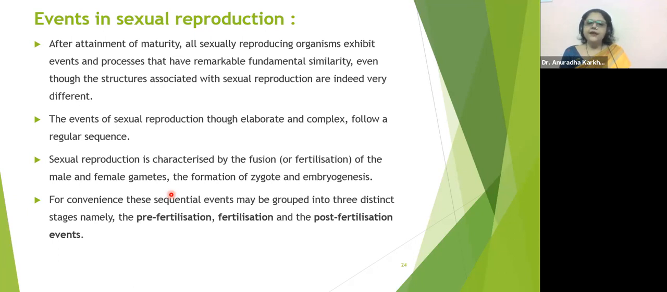Sexual reproduction is characterized by the fusion or fertilization of the male and female gamete, the formation of zygote, and embryogenesis, that is formation of embryo. For convenience, these sequential events may be grouped into three distinct stages, namely pre-fertilization, fertilization, and post-fertilization events. Pre means before, post means after. Fertilization is the actual event of fusion of gametes.